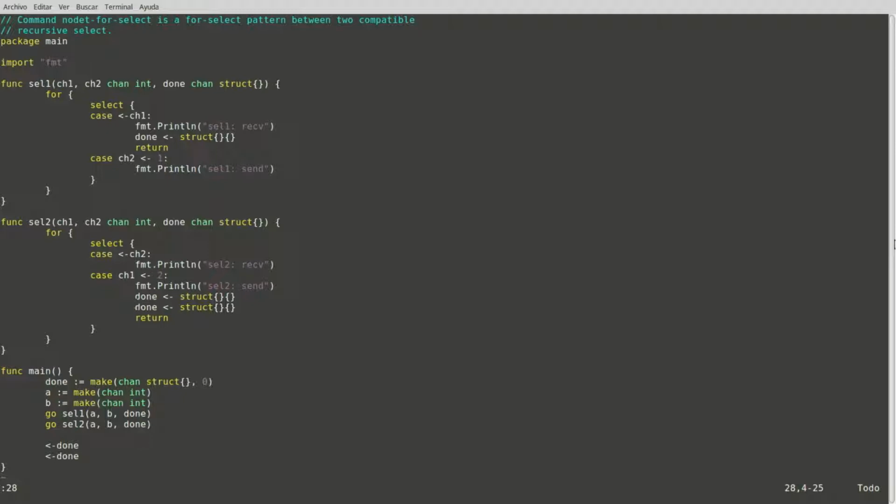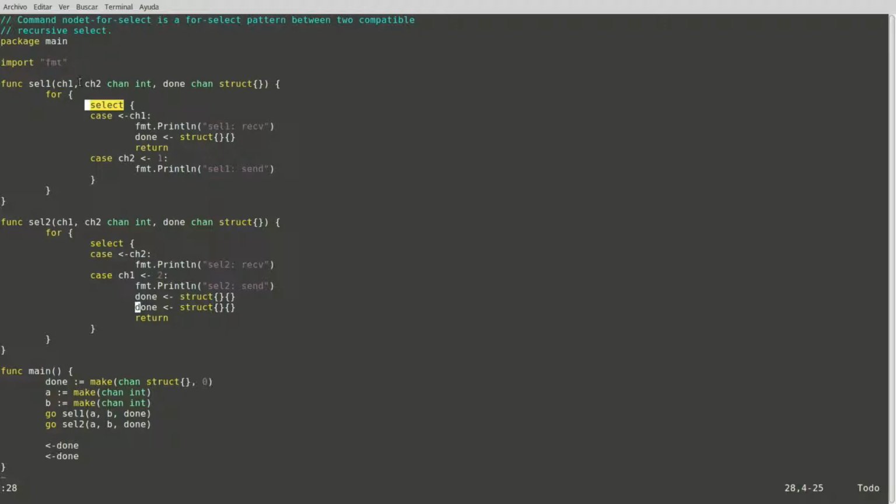Here we have one of the algorithms that was published with Fencing of Go, which is called forSelect. forSelect creates 3 channels called down, A, and B, and then it launches 2 parallel routines called cell 1 and cell 2 that take as input the 3 channels created. Each parallel routine tries to send on one channel and receive from the other at the same time using a select statement.